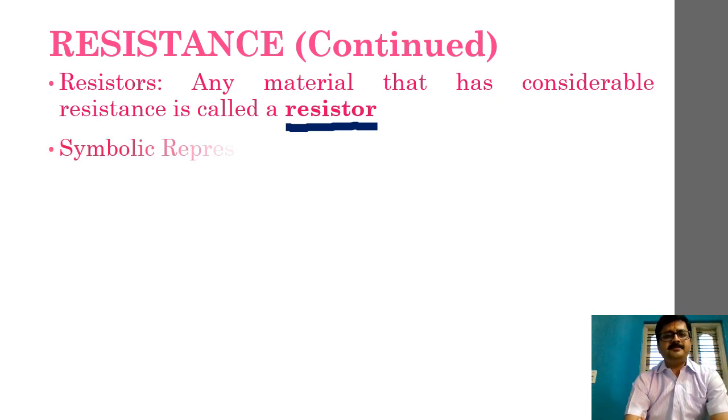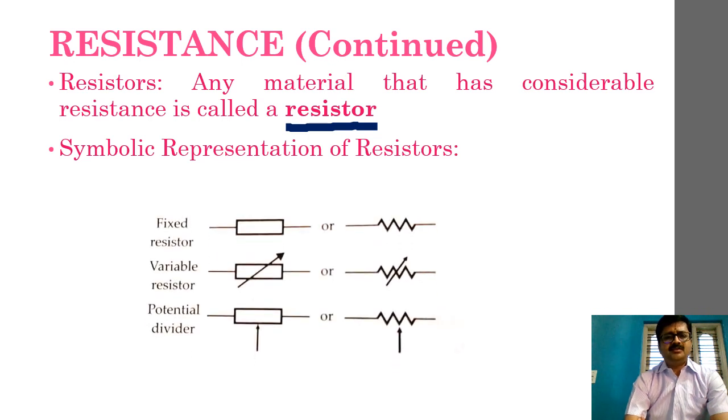Now let us take a look at how they are represented, the symbolic representation. The first one is a fixed resistor. Fixed resistor means its value will not change, a fixed resistor whose value is constant. Its symbol, as you can notice here, is quite simply drawn like this. The second one is a variable resistor, as you can notice how it is denoted.